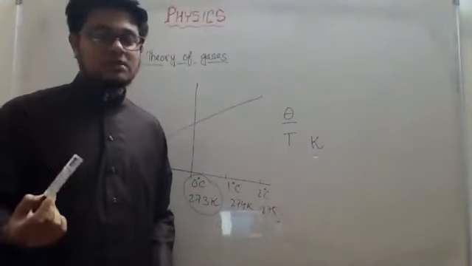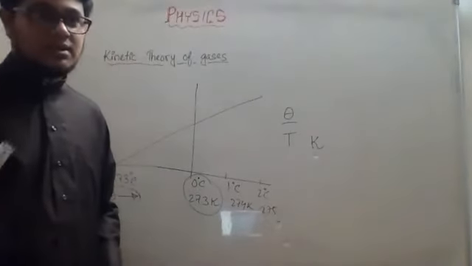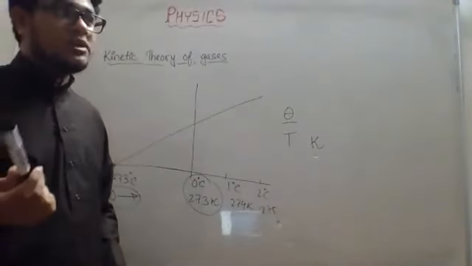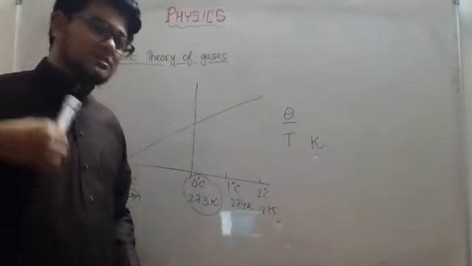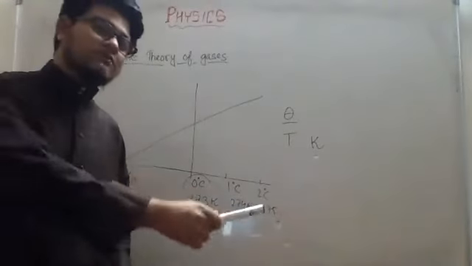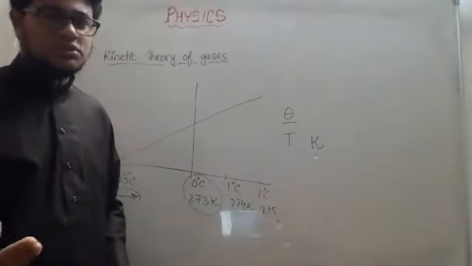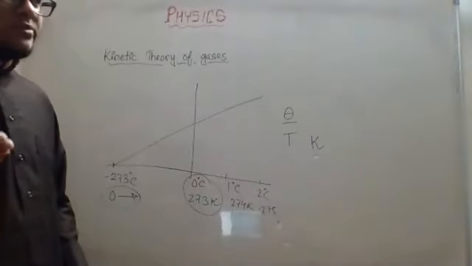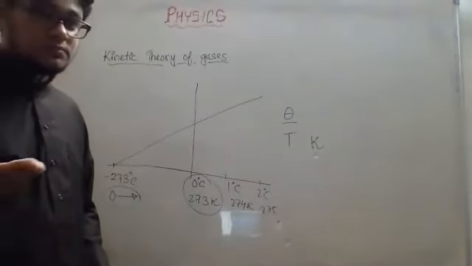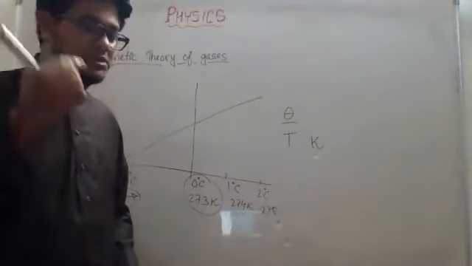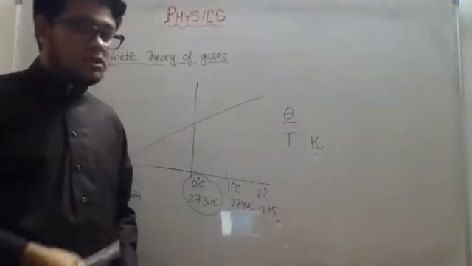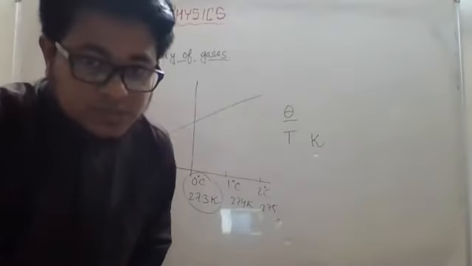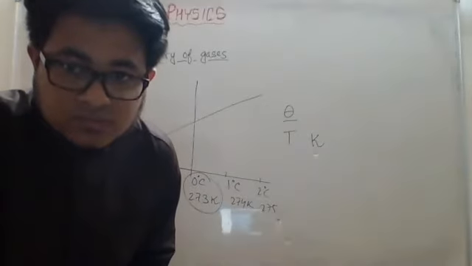You reduce the temperature of a gaseous material, it will be converted to liquid at some point, and if you keep reducing the temperature, it will be converted to solid at one point. If you think about water vapor, water and ice, you reduce the temperature of water vapor, it will be converted to liquid, and subsequently to ice.